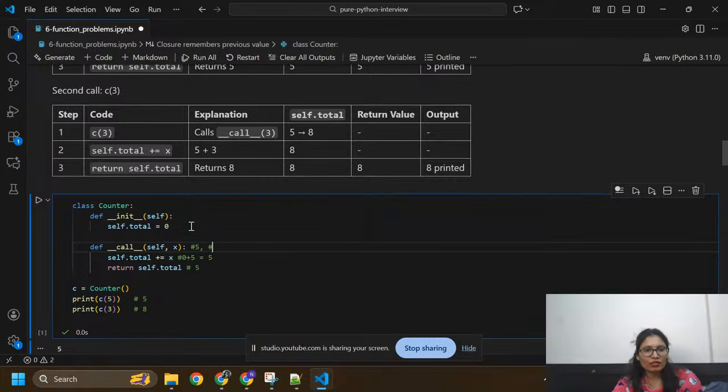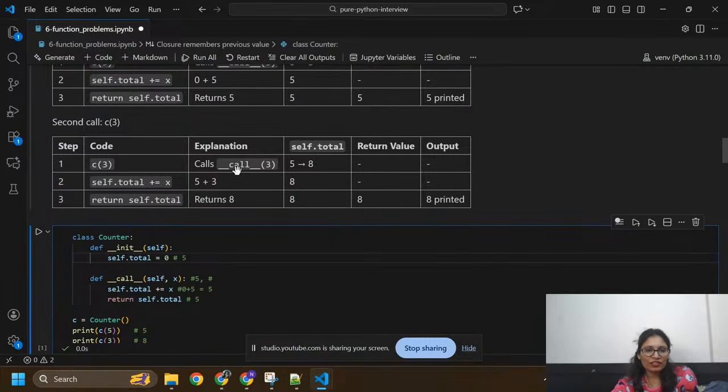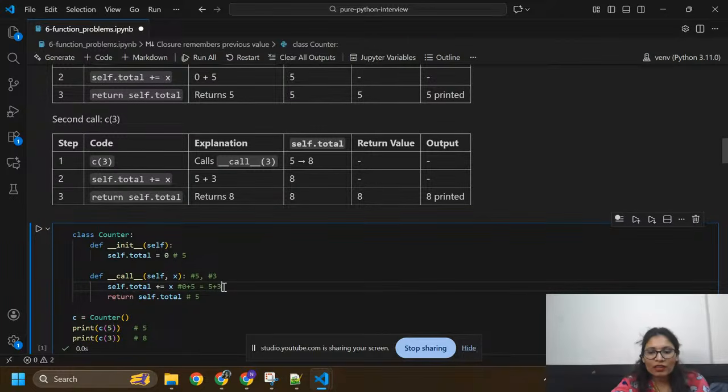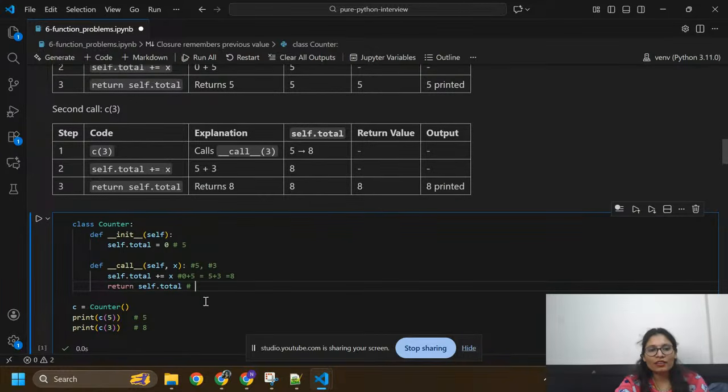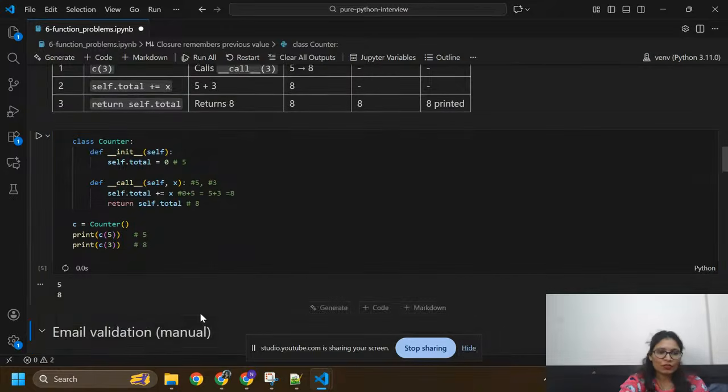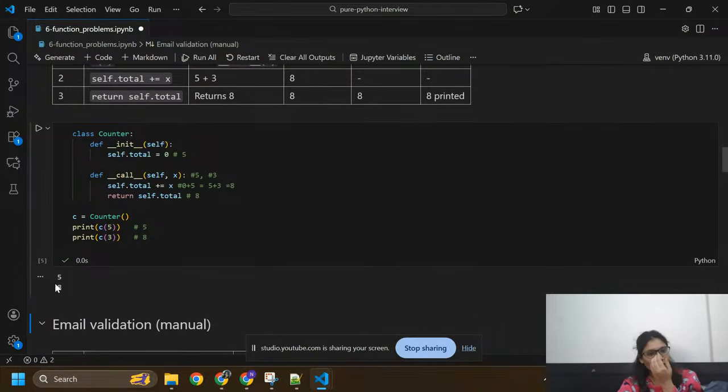So now total will become what? Previously we had total equals 0, now it will become 5 after taking 5. Now again it will call the function with x equals 3. Previously I have total equals 5. Now I am going to add 3 here, so total will become 8. Now we need to update our total, that is 8. So this will print here, this is our output. I hope you got it, 5 and 8.